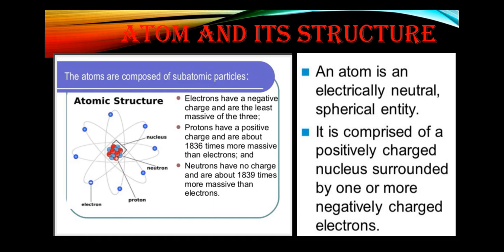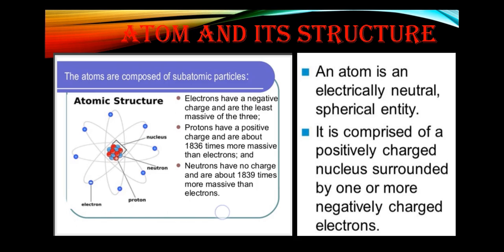An atom is an electrically neutral spherical entity, comprised of a positively charged nucleus surrounded by one or more negatively charged electrons. Here you can see the composition of the structure of an atom. In the middle is the nucleus, in which the neutrons and protons are present. Protons are the particles which are positively charged, and neutrons are the particles which are neutral in nature.